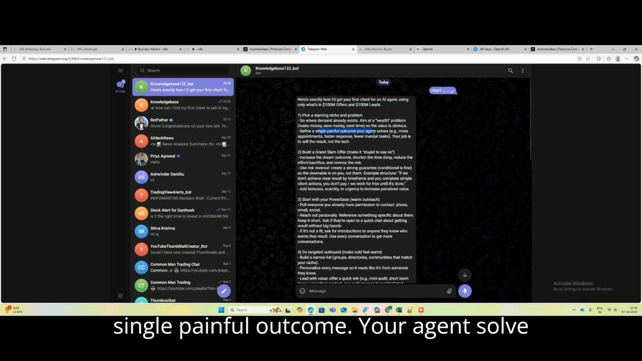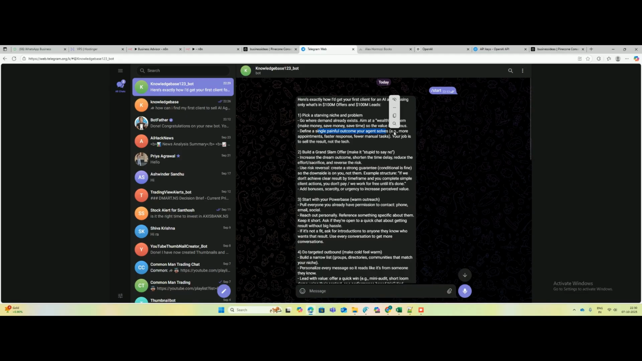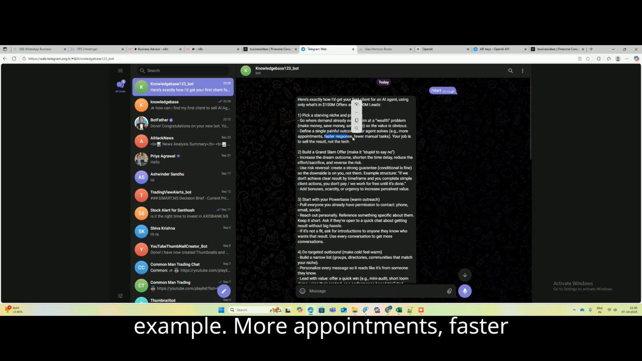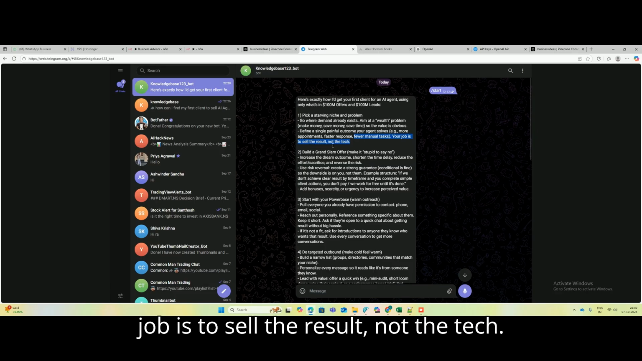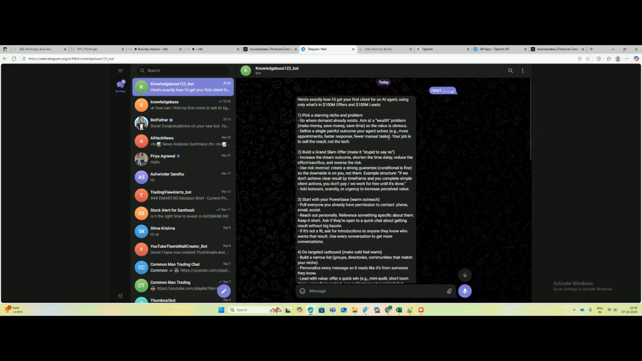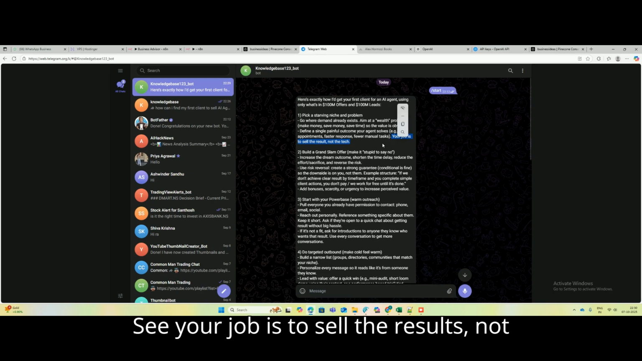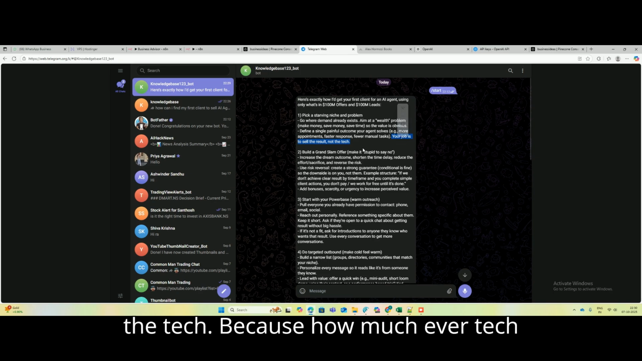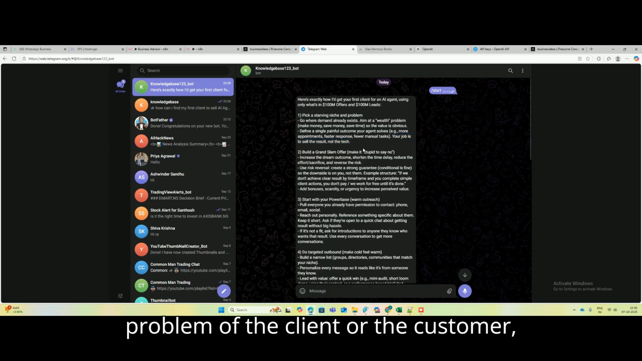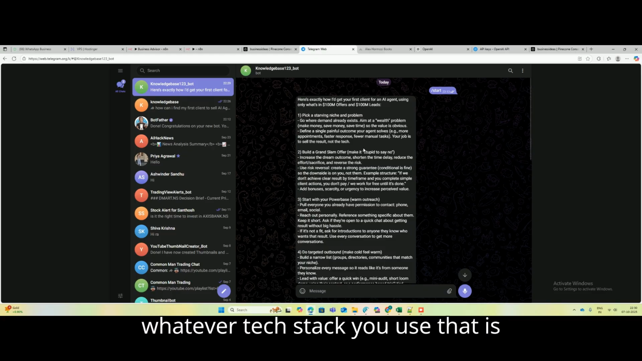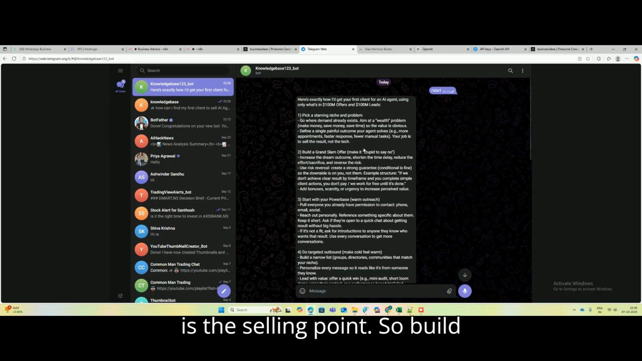Define a single painful outcome your agent solves. Example, more appointments, faster response, fewer manual tasks. Your job is to sell the result, not the tech. See, your job is to sell the results, not the tech, because however much tech stack you use, if that is not solving the problem of the client or the customer, whatever tech stack you use, that is a waste. So the result, the output, is the selling point.